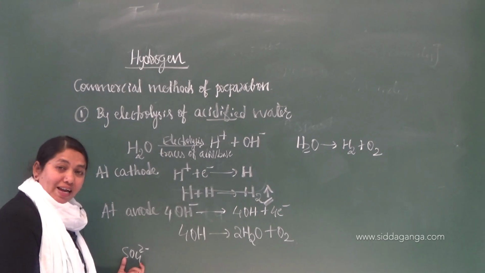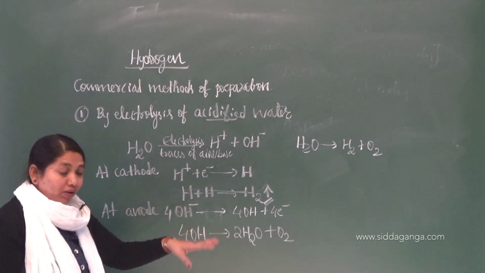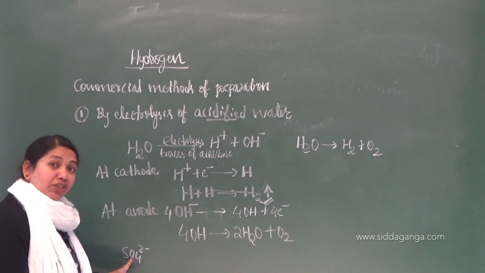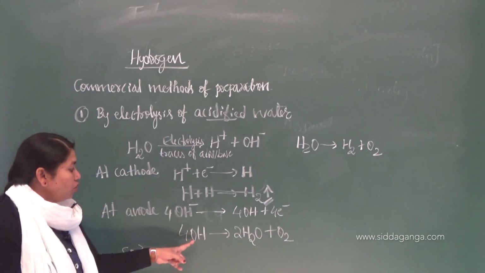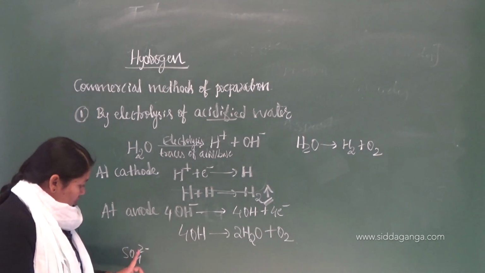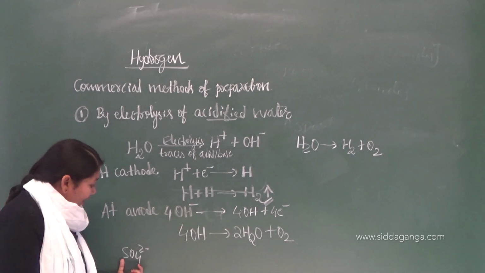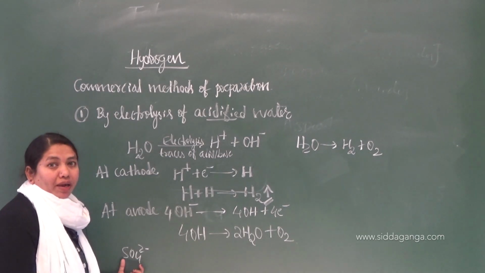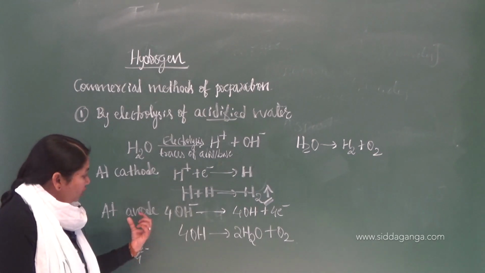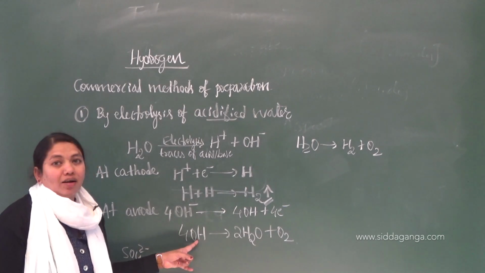Because of its high discharge potential, it will not get discharged. Otherwise, if the discharge potential is low, then in place of OH minus, sulfate would be discharged. Make a note of this: because of its high discharge potential, it will not get discharged. So what will be discharged at the anode? That is nothing but oxygen, from the hydroxyl ions.